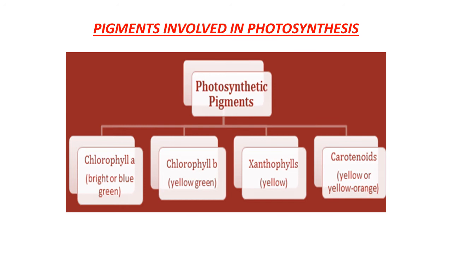The pigments are substances that have an ability to absorb light at specific wavelengths. Okay, so you know about the Rydberg. You are familiar with the wavelengths of the visible spectrum also. So these four types of pigments have the ability to absorb light of specific wavelengths in green plants, and this is responsible for the photosynthesis process.